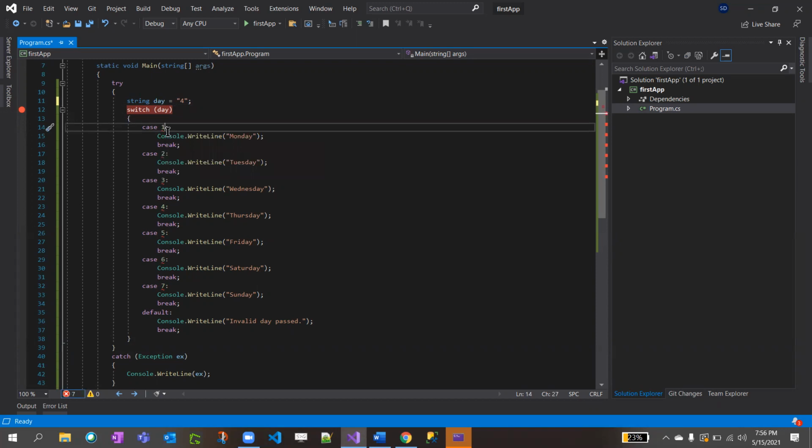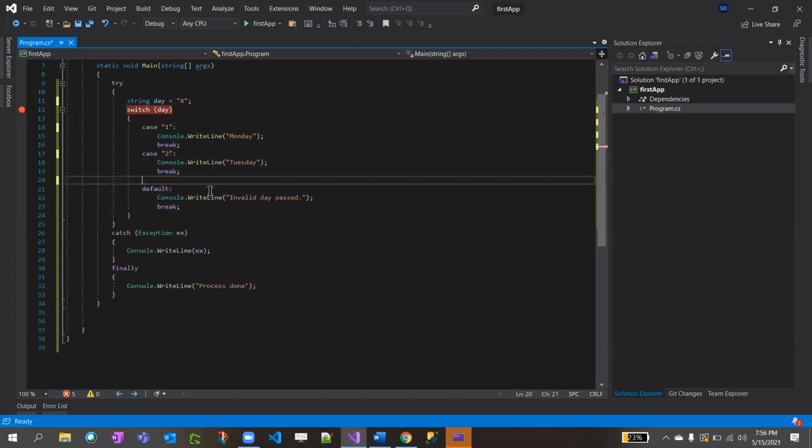Oh, double quotes. Without double quotes means numbers, right? If it is with double quotes, that means it's a string. So we don't need to convert it, just put double quotes. I'll just remove this.